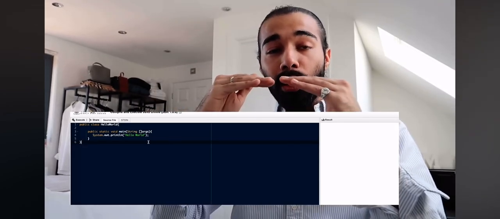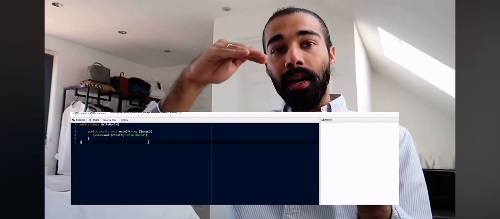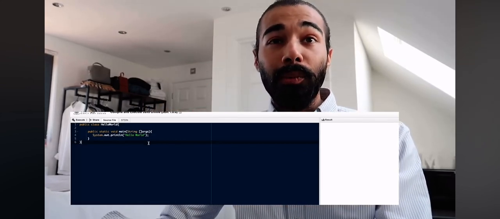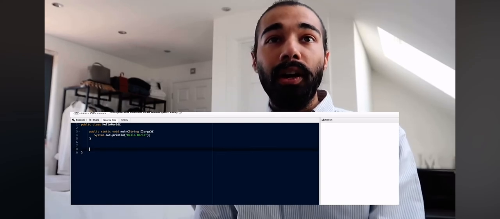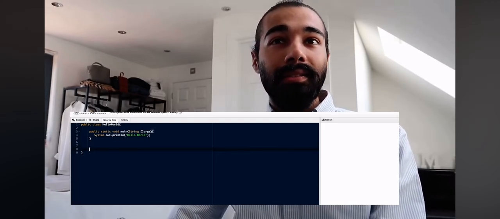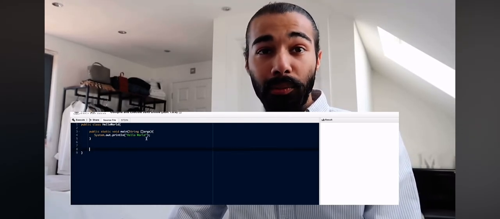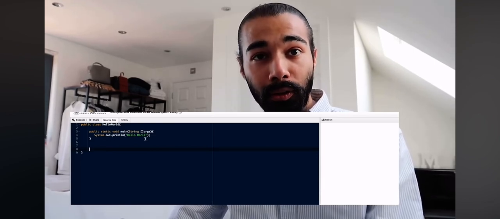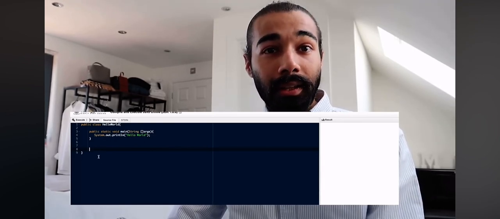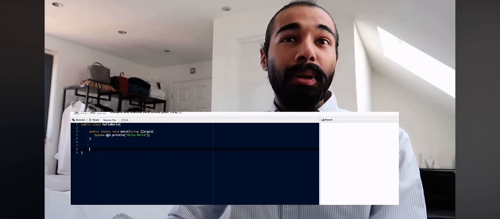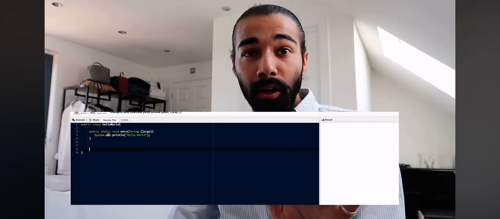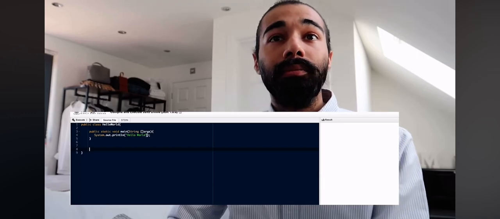So what I'm going to do is call a function in the main class and then create that function that we just made below so we can refer to it. Just think about it as this: the main class is a to-do list of what's going to happen the moment you execute a program. If you create a function down here that you haven't referred to in the main class, it's not going to run because it wasn't on today's to-do list.